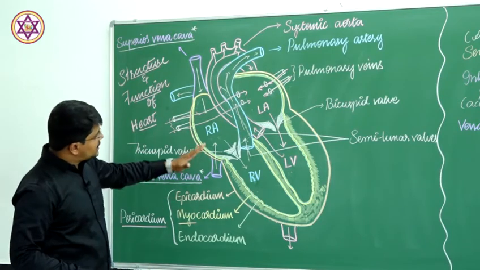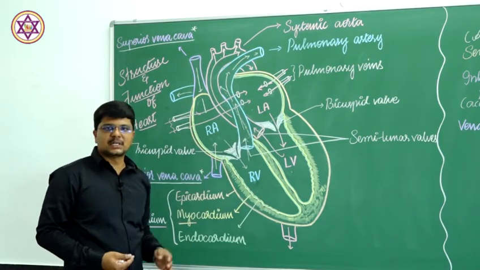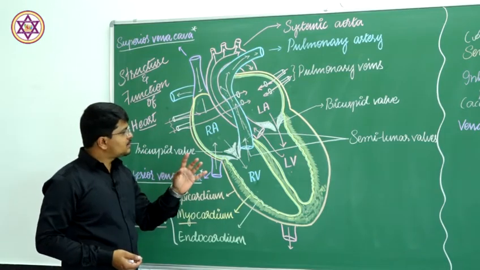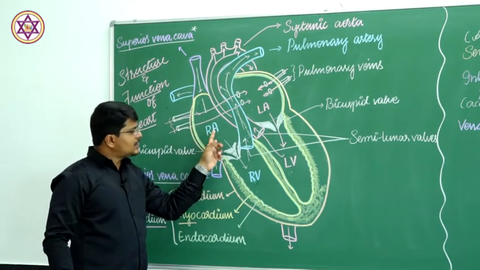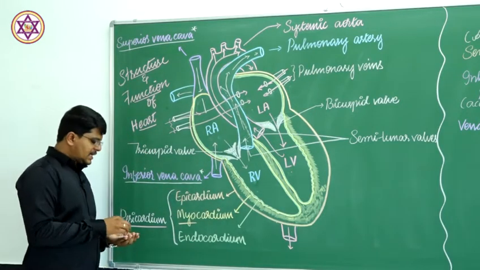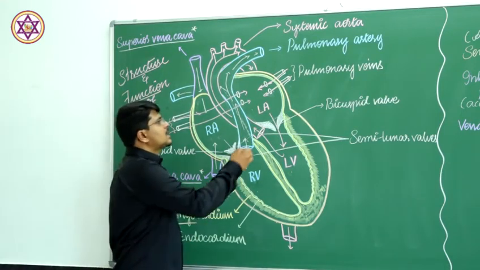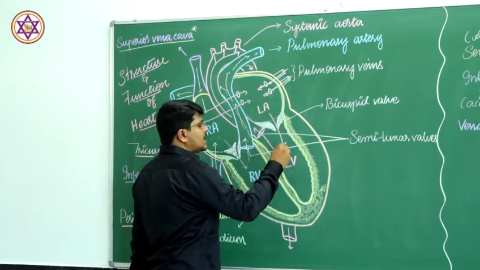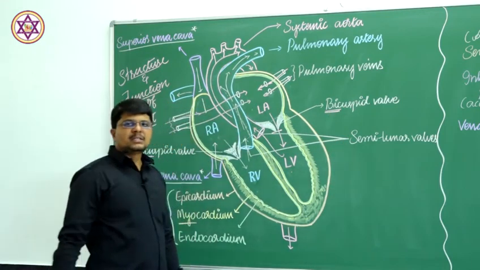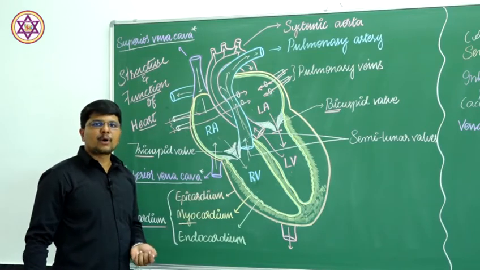In between the auricle and the ventricle, there are muscular flaps present called valves. Between the right auricle and the right ventricle, the tricuspid valve is present. There are three flap structures in the tricuspid valve, and between the left auricle and the left ventricle, it is the bicuspid valve. The function of these valves is to prevent the backflow of the blood.